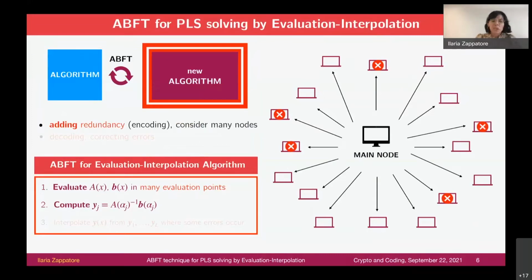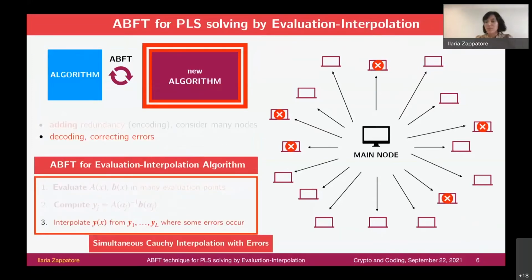And then the main node takes all the evaluations, some of which are erroneous, and performs an error correction, a decoding step, in order to reconstruct the solution of the system. On this third step here, because it's here that we perform the decoding, the error correction, this problem is called simultaneous Cauchy interpolation with errors.